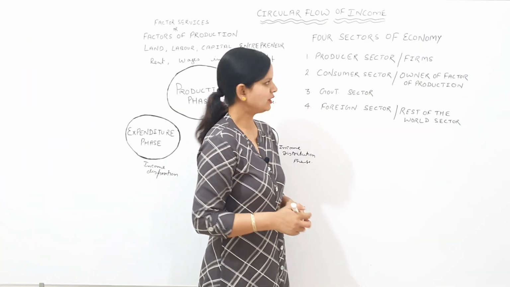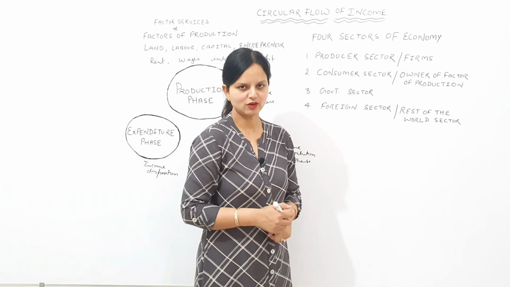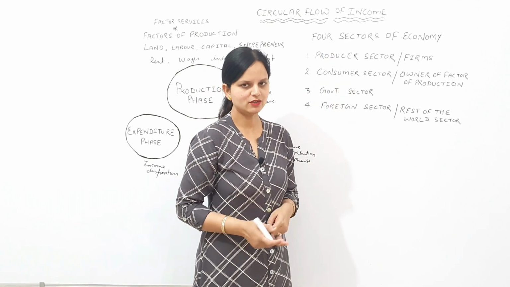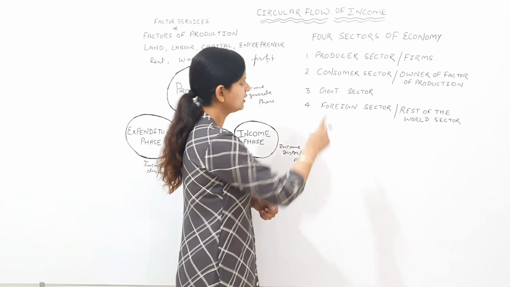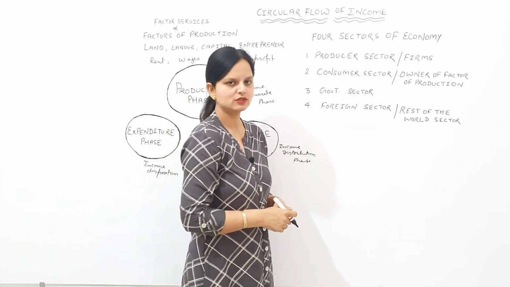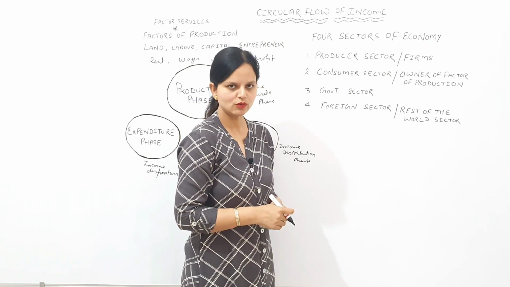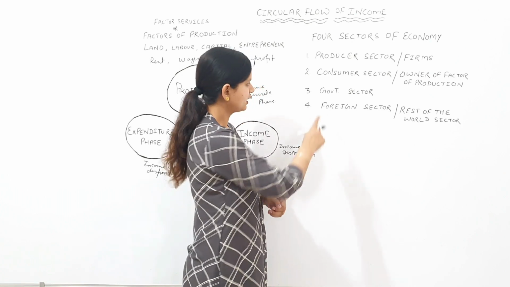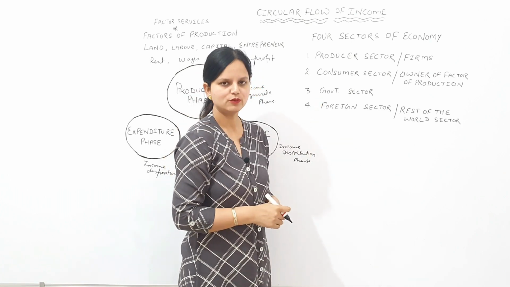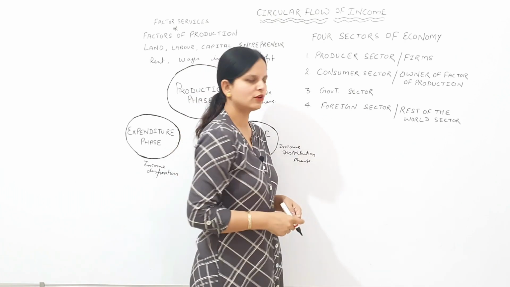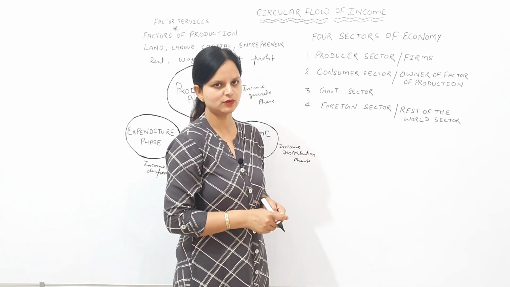So students, have a look at the four sectors of economy. Generally, every economy has four sectors. The first is producer sector, which is called firms. The second is consumer sector, which is called owner of factors of production sector. Third is government sector, and fourth is foreign sector, which is also called rest of the world sector.